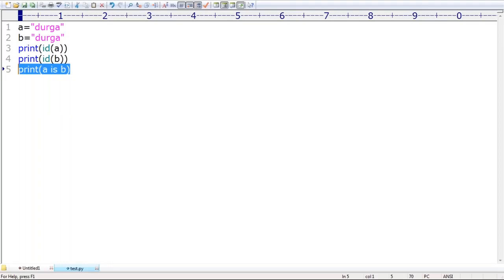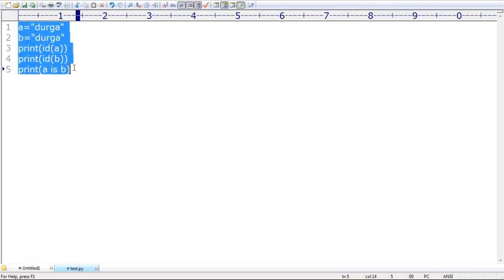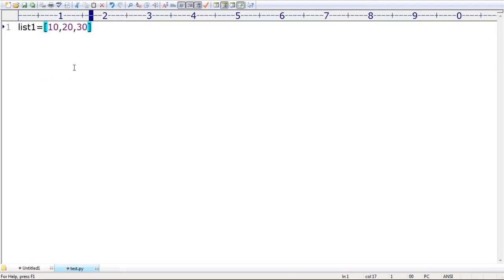Okay, next one more thing, sir. I want to do one more small example to cover one more beautiful point. list1 is equal to 10, 20, 30. list2 is equal to 10, 20, 30. List objects are not immutable. Compulsory, different objects by default will be created.